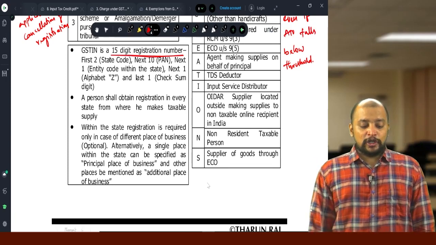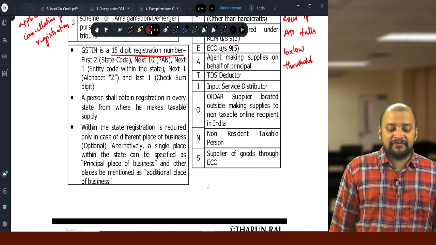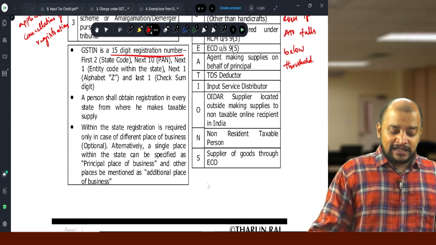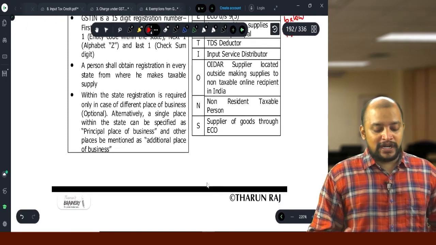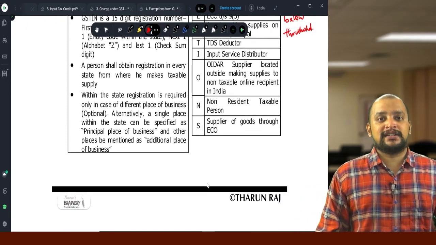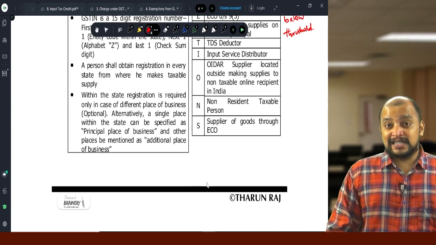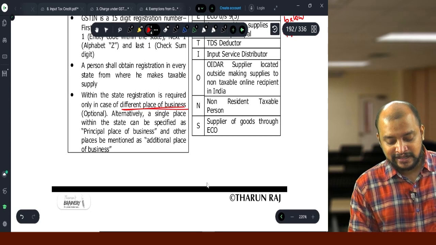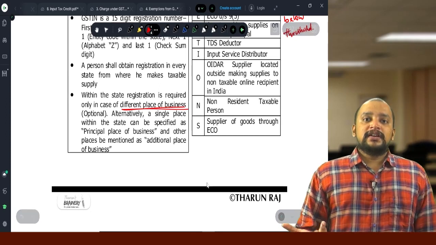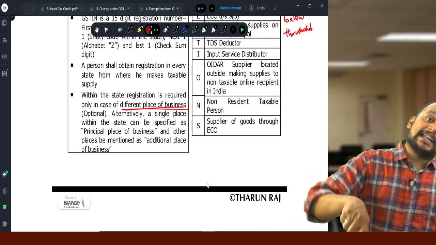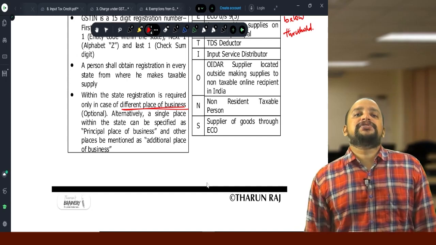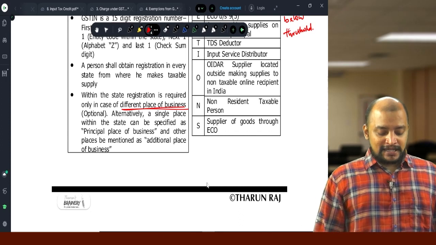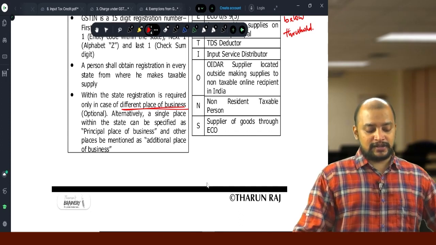And a person should obtain registration in every state from where he makes taxable supplies. And within the state, registration is required only in case of different place of business. Suppose within the state, can they go for single registration also? Yes, they can go for single registration by showing one place as their principal place of business and other places as their additional place of business.